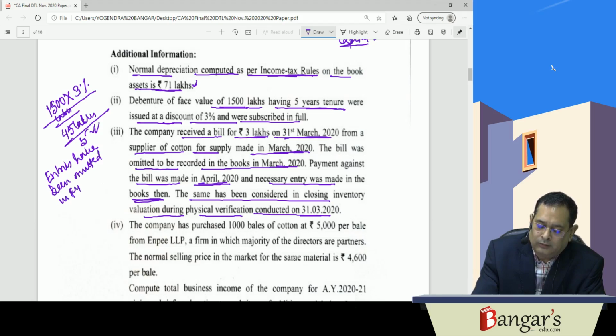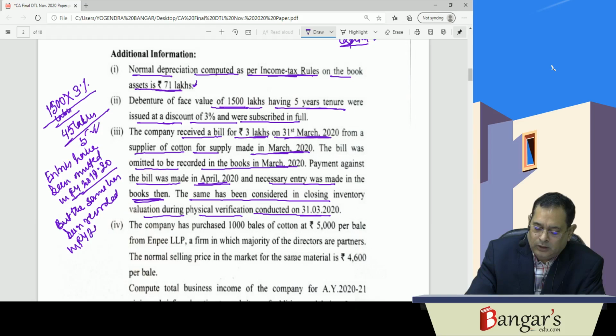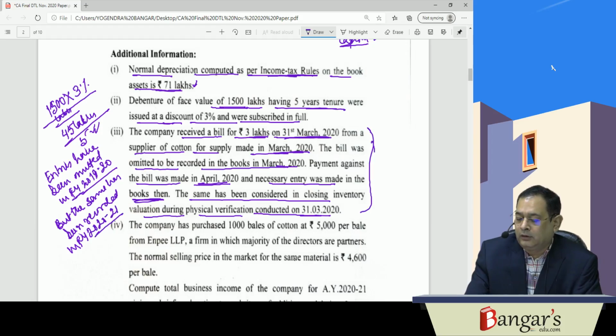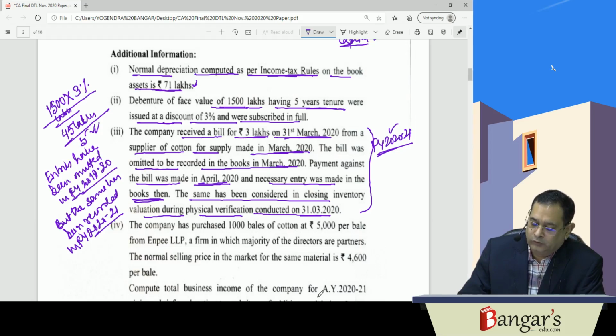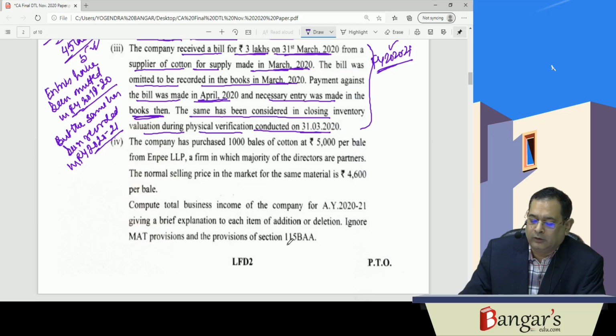In financial year 1920, but the same has been recorded in FY 2021. So this expenditure would be deductible in financial year 2021 because it has been recorded then, and we have already enhanced our value of closing stock by this amount. Therefore, this expenditure would be deductible when the same has been recorded in the books.